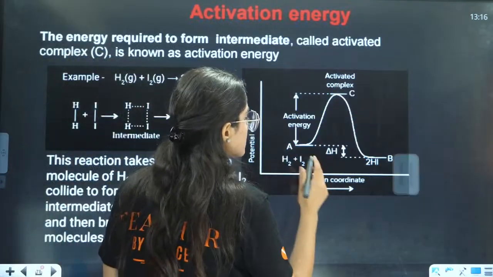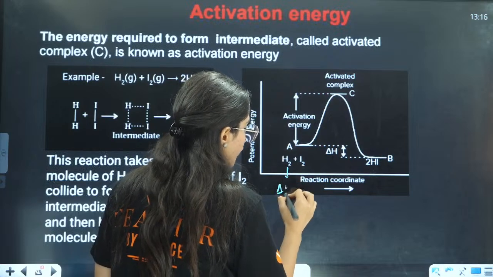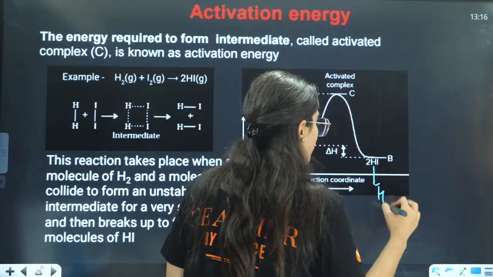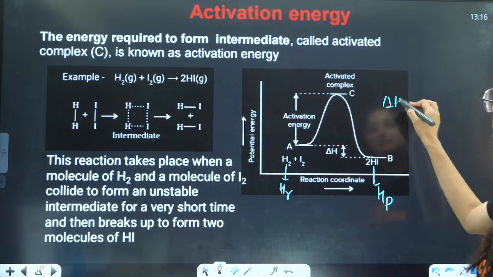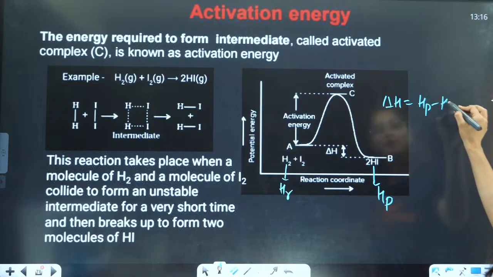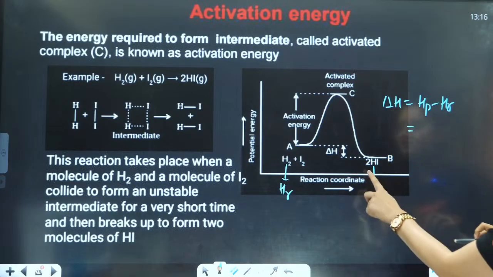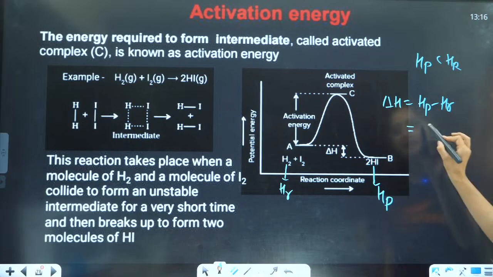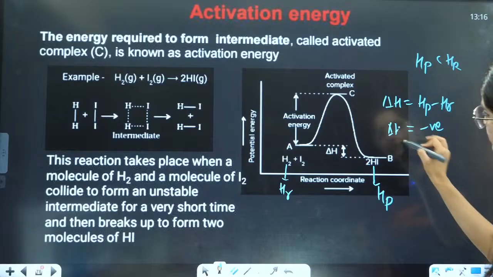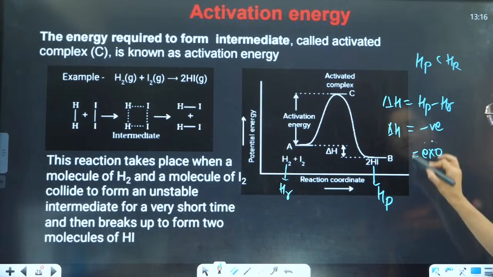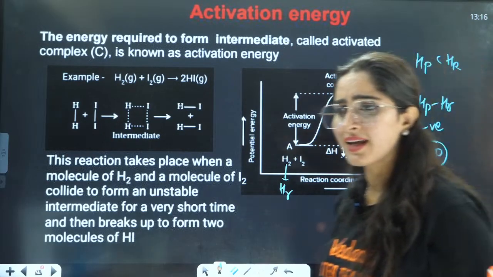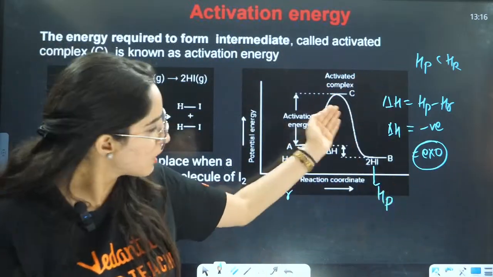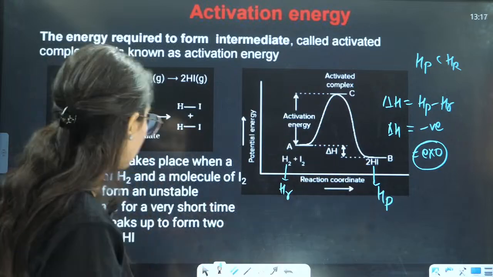Now, second thing here is whether it is endothermic or exothermic. As you can see, this is your enthalpy of reactants, this is your enthalpy of products. So delta H is equal to enthalpy of products minus enthalpy of reactants. We know that enthalpy of product is less than enthalpy of reactants, so this will be a negative value. That is why this reaction is an exothermic reaction, right? They can give you one diagram and ask whether this is exothermic or endothermic. From this, you can answer that, right?